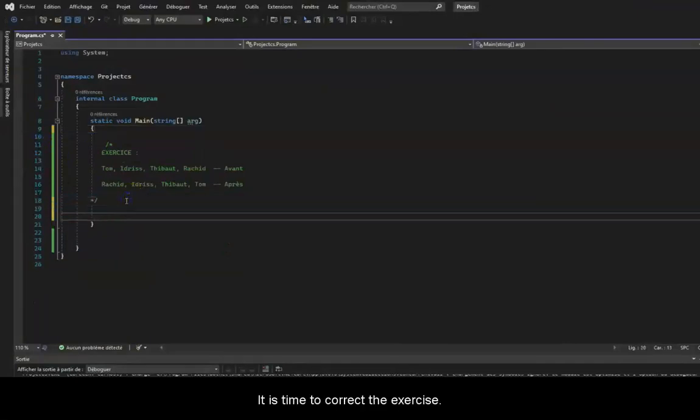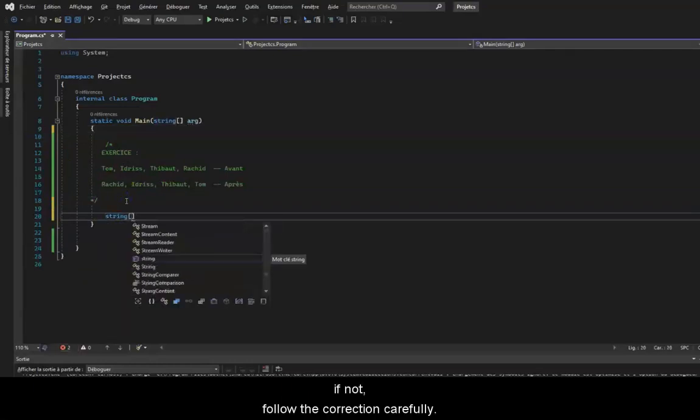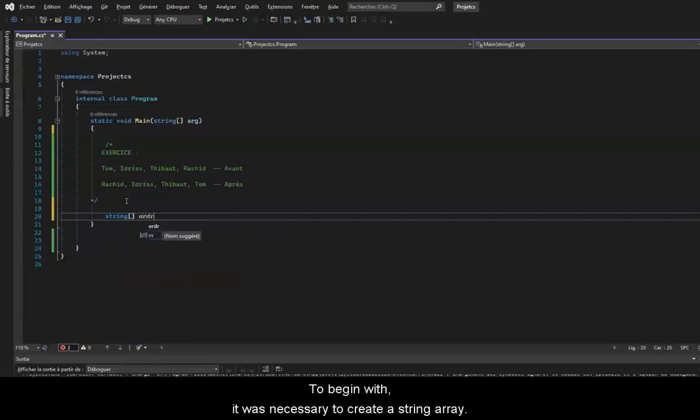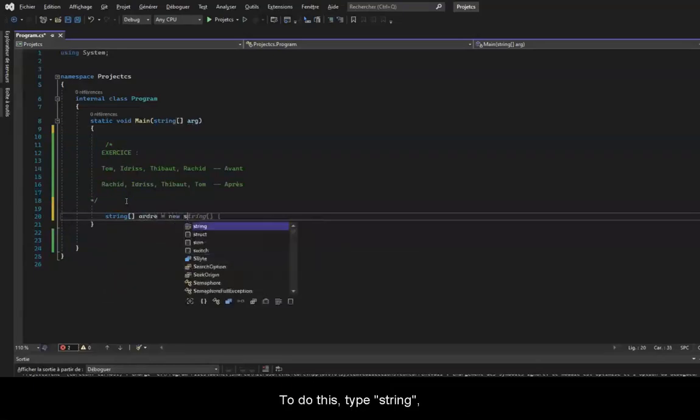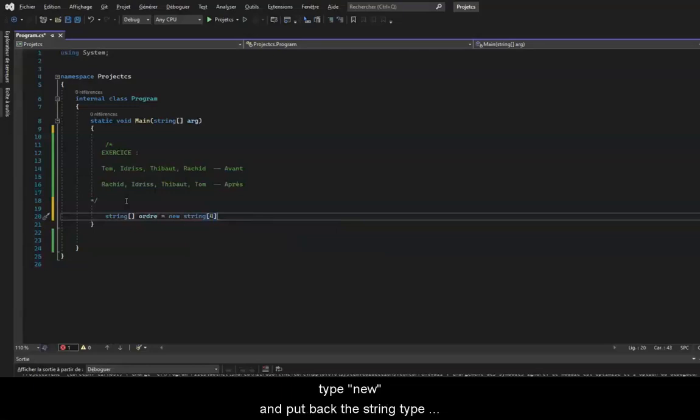It is time to correct the exercise. I hope you succeeded. If not, follow the correction carefully. To begin with, it was necessary to create a string array. To do this, type string, then add square brackets. Then name it order, for example. Then add an equal sign, type new, and put back the string type and type the number of values that the array will contain, which here is 4, in square brackets.